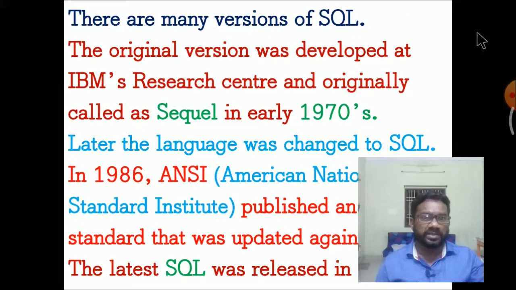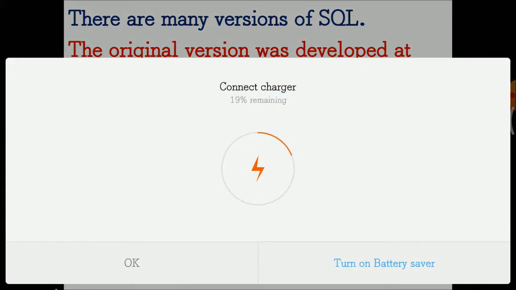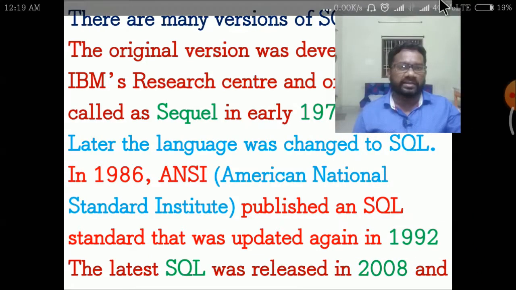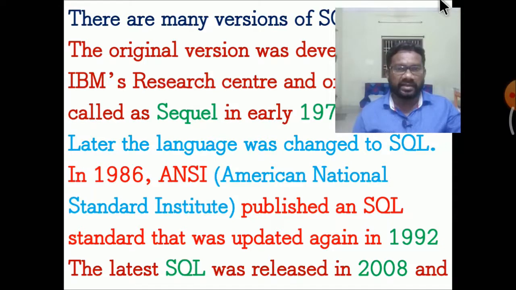There are many variants of SQL. The original version of SQL was developed by an IBM Research Center and was originally called SEQUEL in the early 1970s. Later the language was changed to SQL. In 1986, ANSI, the American National Standards Institute, published an SQL standard that was updated again in 1992. The last SQL standard was released in 2008.